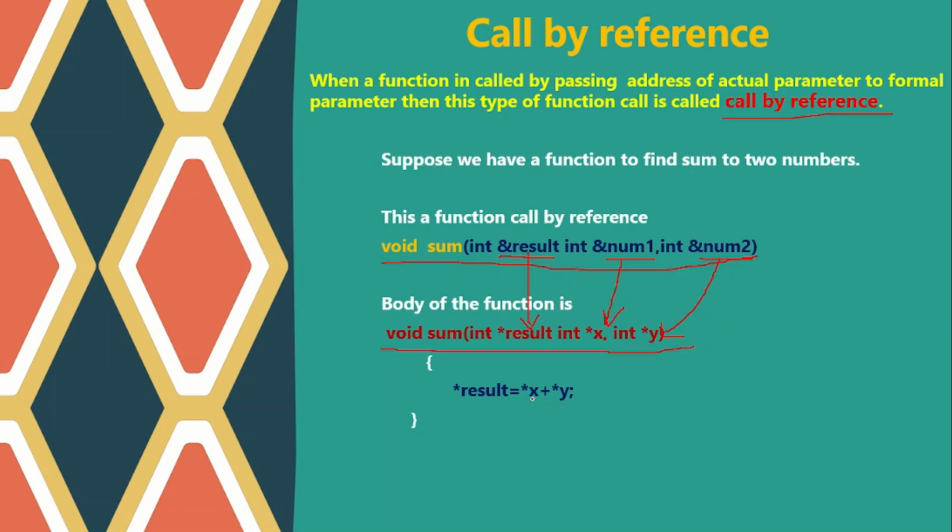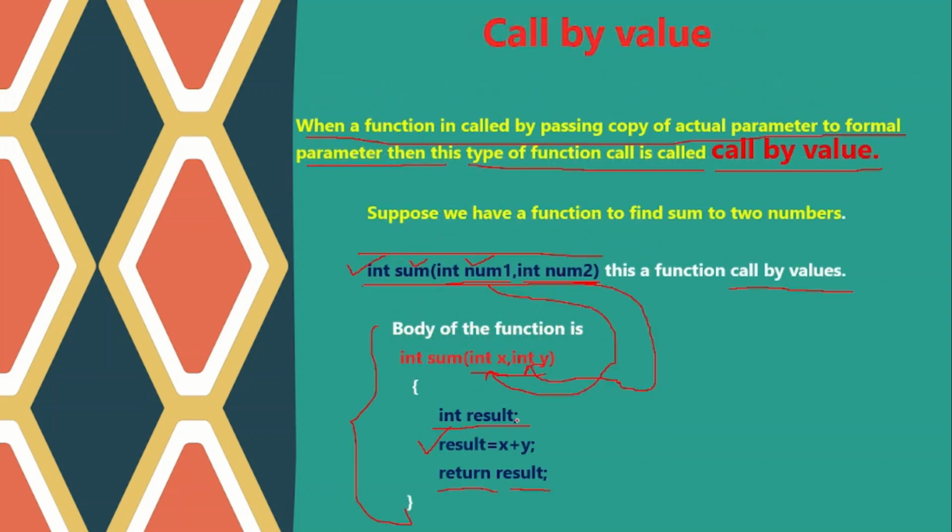So ideally, with the help of this dereferencing operator, we are able to fetch the values of num1 and num2, sum them, and place the result into the result variable. See it here. This result variable is not part of this function sum. Clear? Earlier, go back. Here we had taken a local variable result. Then we added, and we put the sum in the result variable. Then we returned this result, and then it went to the main function.